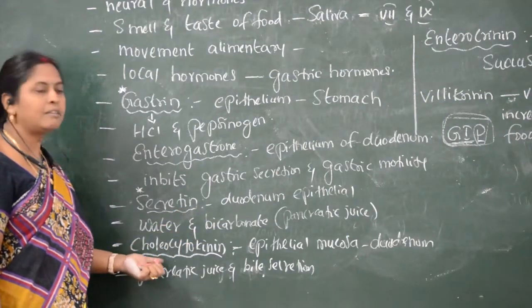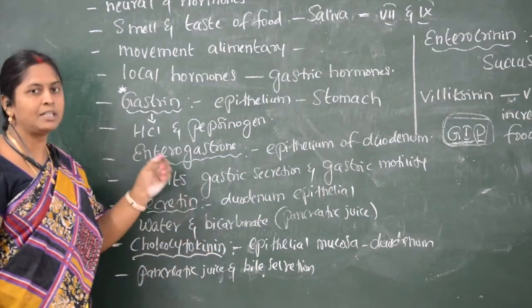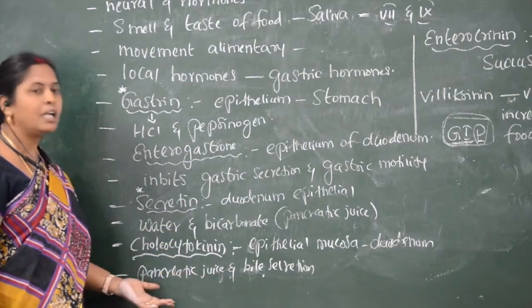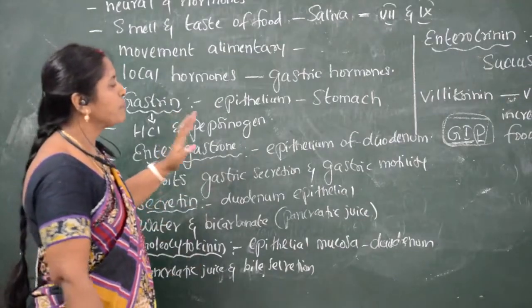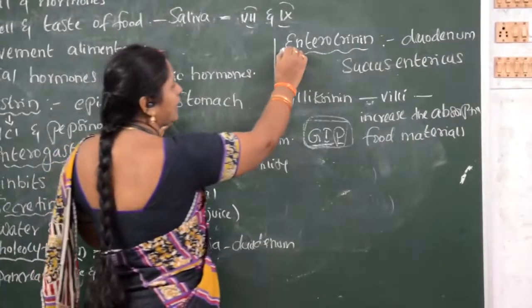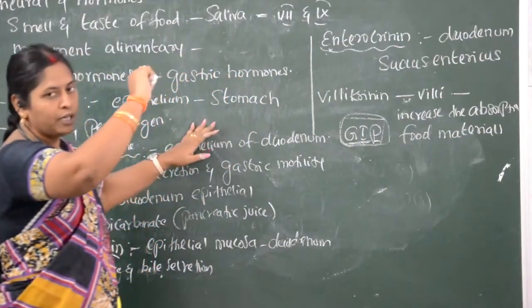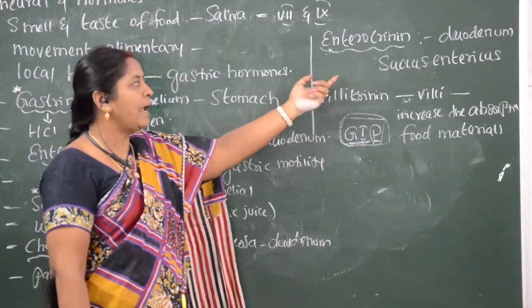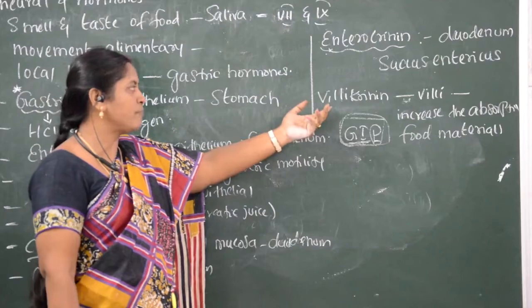Another one is choleocytokinin. Choleocytokinin is present in the mucosal layer of the epithelium of the duodenum, which helps the bile juice and pancreatic juice to secrete. Another one is called enterocrinin. Enterocrinin is present in the epithelium of the duodenum, which helps the succus entericus to secrete in the small intestine.